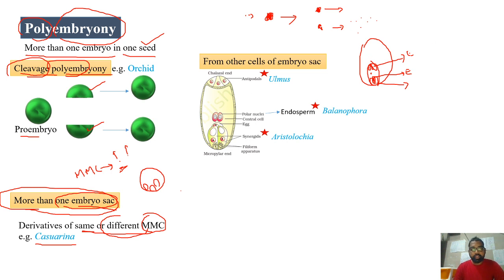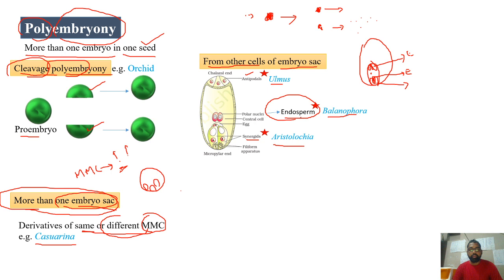So the embryos can develop from other cells of the embryo sac, right? In the case of Ulmus, for example, antipodals will develop into embryos, or in the case of Aristolochia, synergids develop into embryos, or in the case of Balanophora, endosperm will develop into embryo.